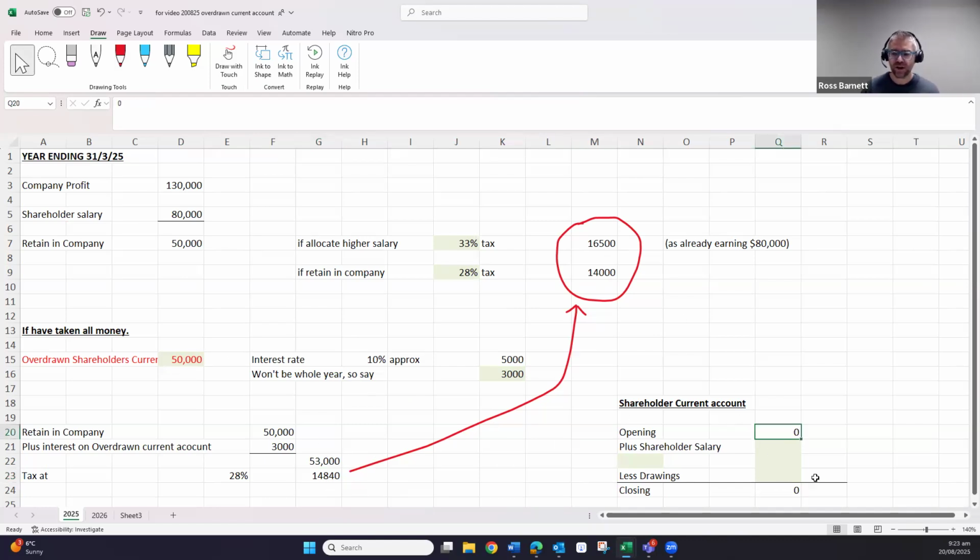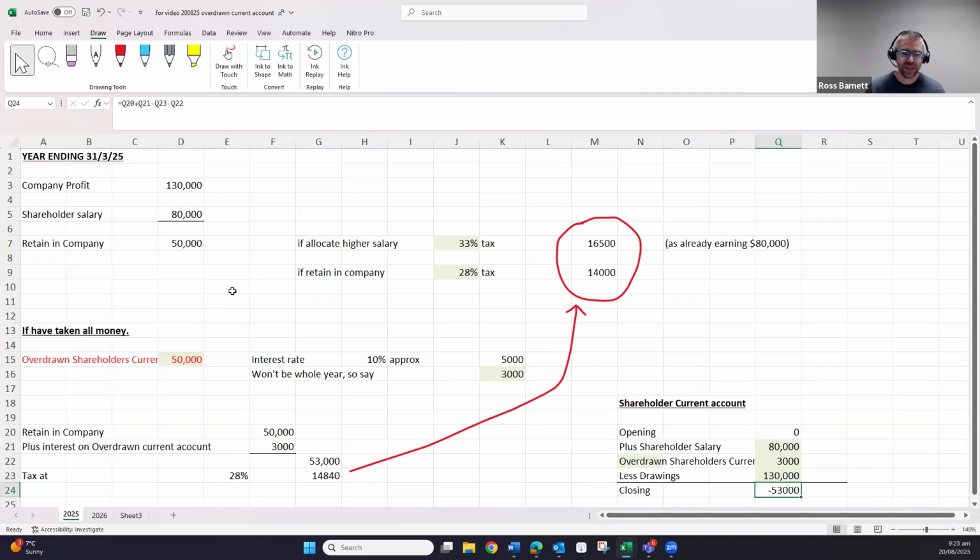So if we look at the shareholder's current account, opening is zero, plus the shareholder salary of 80,000, less the drawings that they've taken out, the full 130,000, plus we've got interest on overdrawn current account of another $3,000. So what happens at the end of the first financial year? They've started off with zero, got the shareholder salary of 80,000, less $3,000 interest on overdrawn current account, less 130,000 drawings. They're overdrawn 53,000.